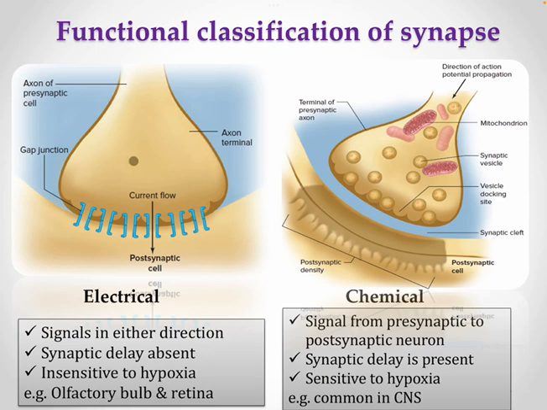In the electrical synapse, on the other hand, the transmission of impulse from presynaptic to postsynaptic sites is mainly through low resistance bridges known as gap junctions.